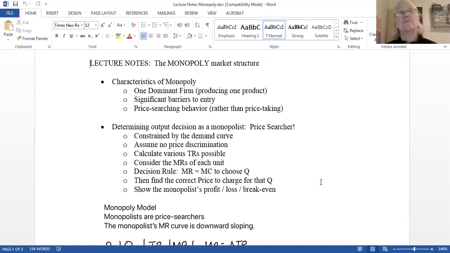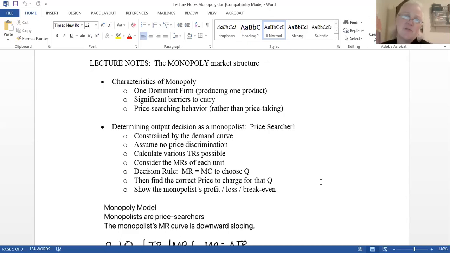So the demand curve is going to be vital, as is the marginal revenue curve, which no longer is a horizontal line, but in a monopoly model is going to be a downward sloping curve that is steeper than the demand curve. If it's a linear demand curve, the marginal revenue curve will have a slope that is twice the slope of the demand curve.